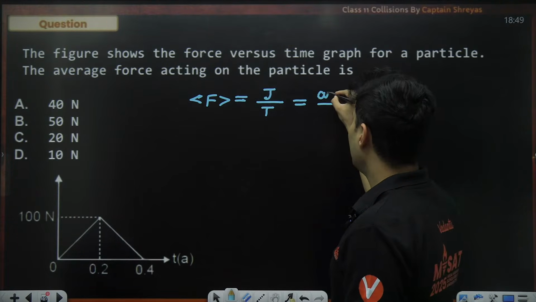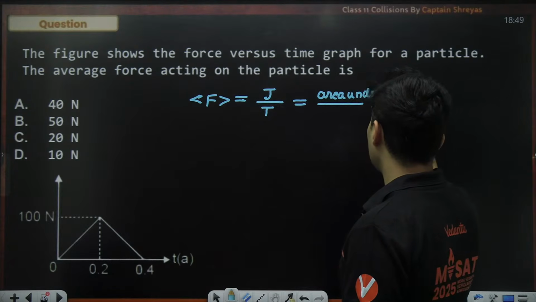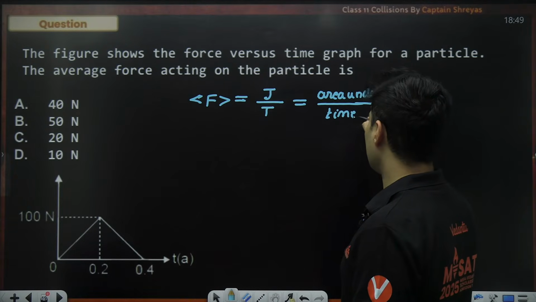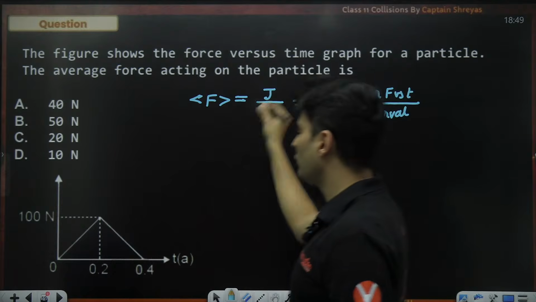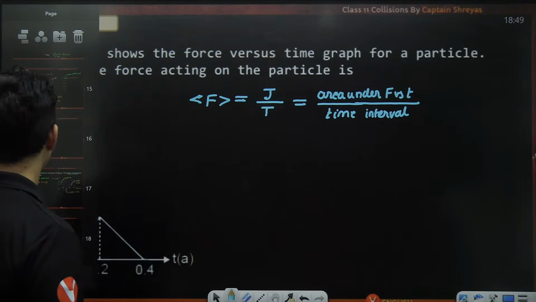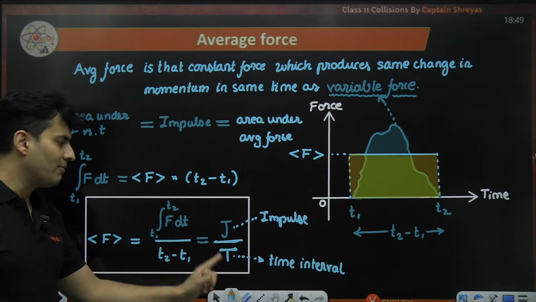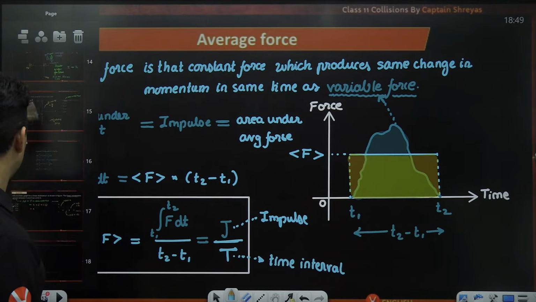It is nothing but the area under the force versus time graph, and this is nothing but t, the time interval. This formula I just showed to you over here. Impulse divided by time is nothing but the average force.